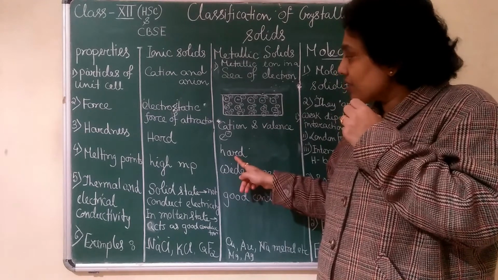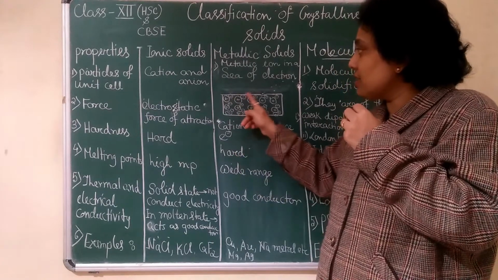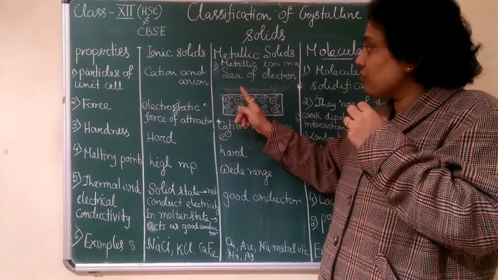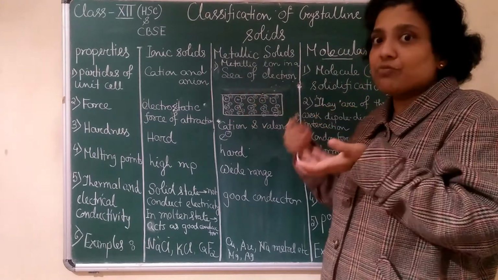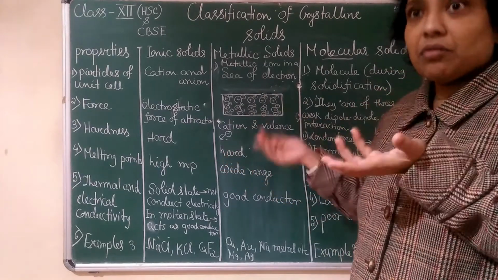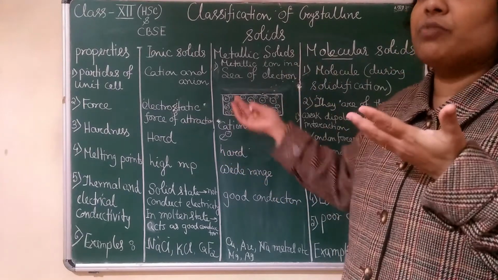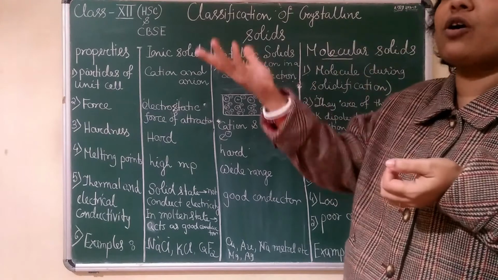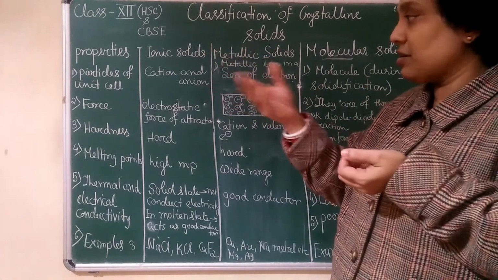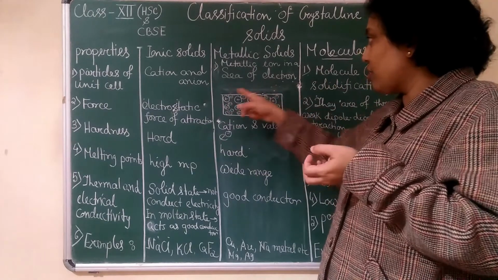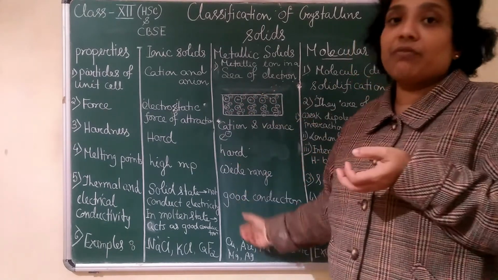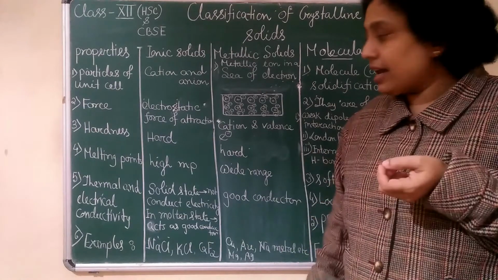Next is hardness, and a few properties you can easily remember. These electrons are delocalized, and the electron is responsible for electricity, to carry charge, so it will be a very good conductor of electricity.